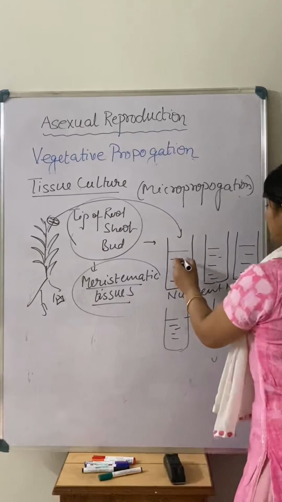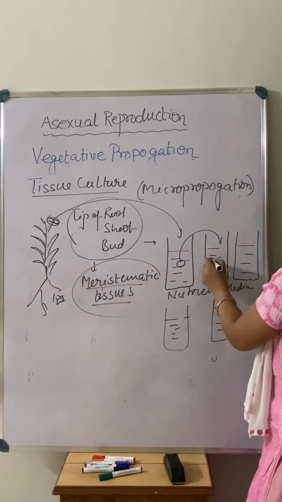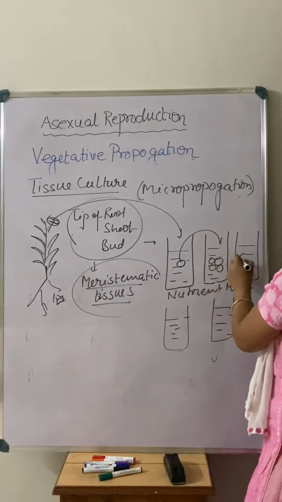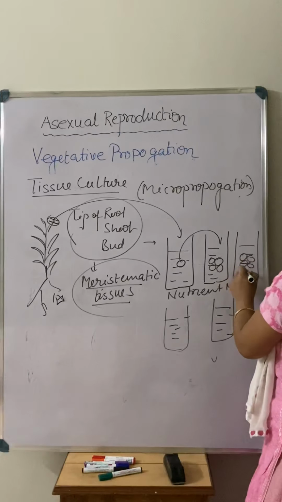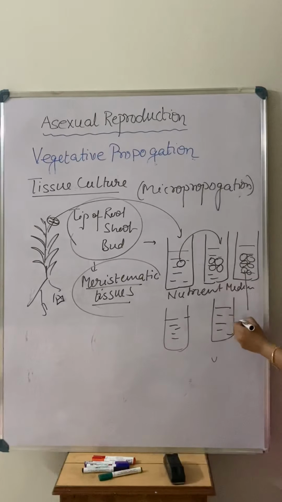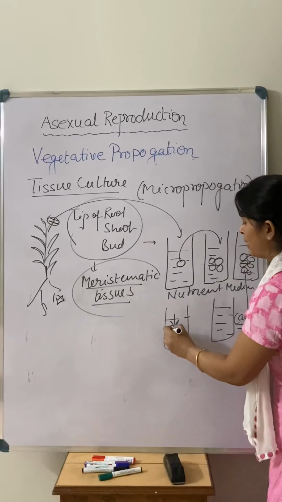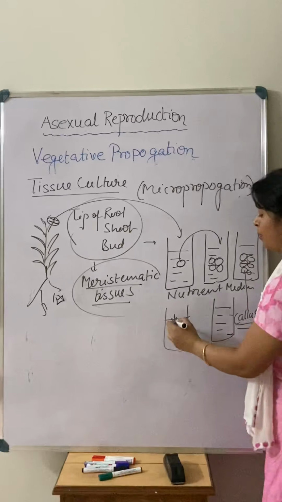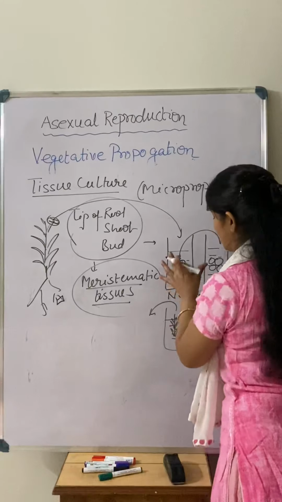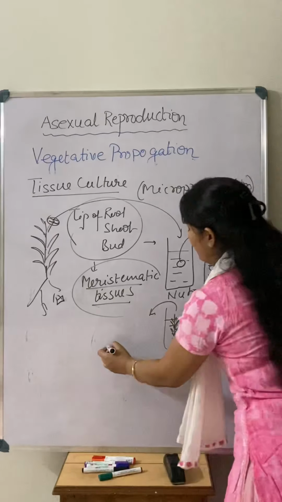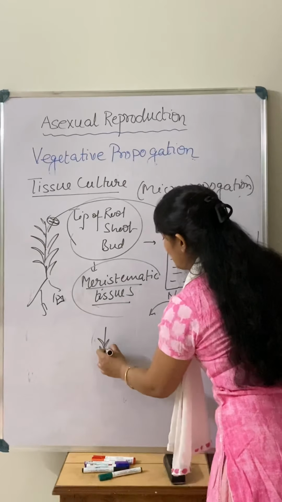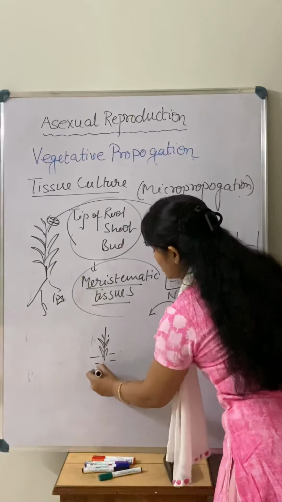Gradually a division takes place and there is a group of cells, a mass of cells, which we call a callus. Gradually this callus differentiates into a small plant, and we take this small plant out of the culture lab and plant it in the soil.